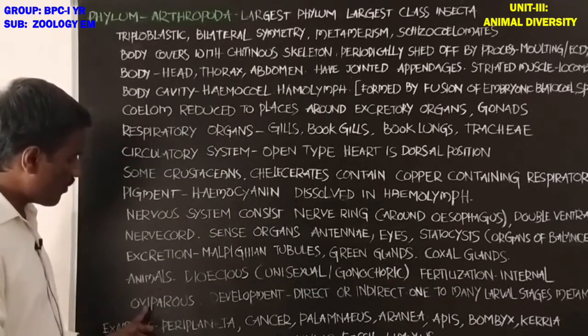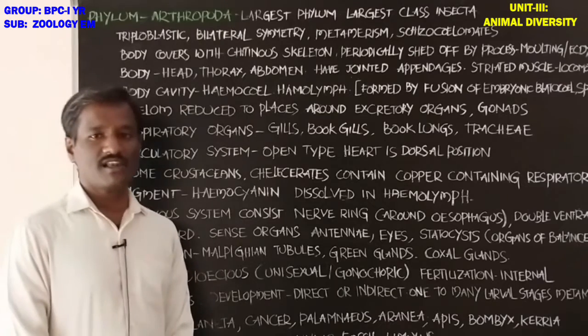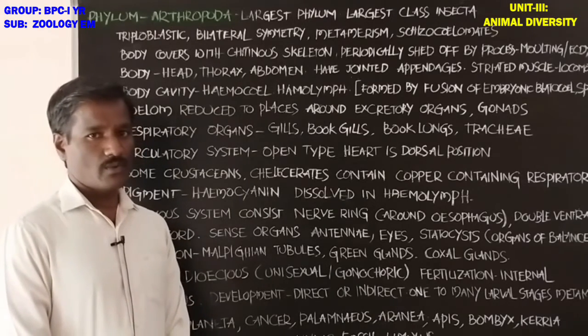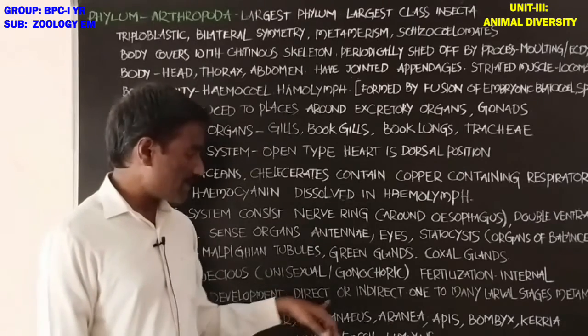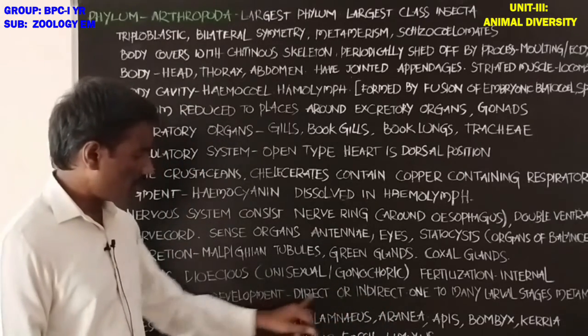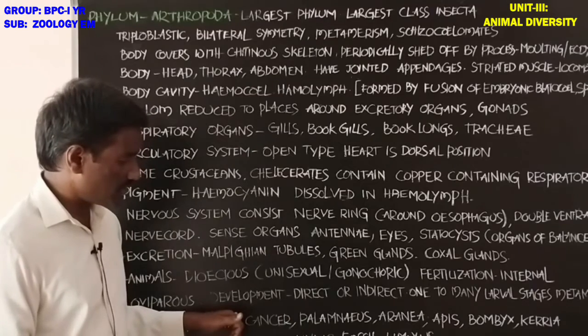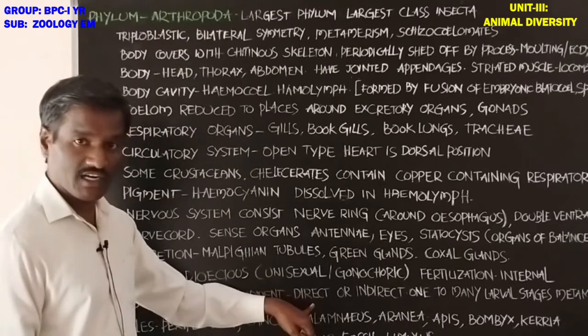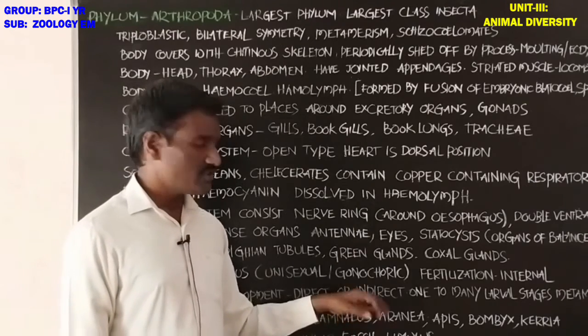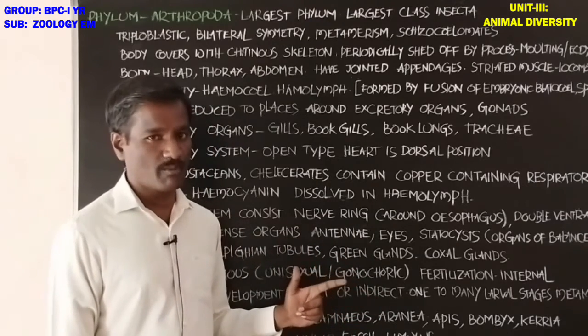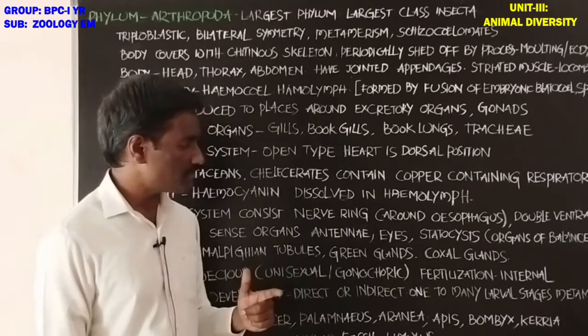Next, oviparous. These animals lay eggs. Next, development is direct or indirect. Both types of development are present in these animals. Some animals show direct development, some show indirect development. Which animals show indirect development?